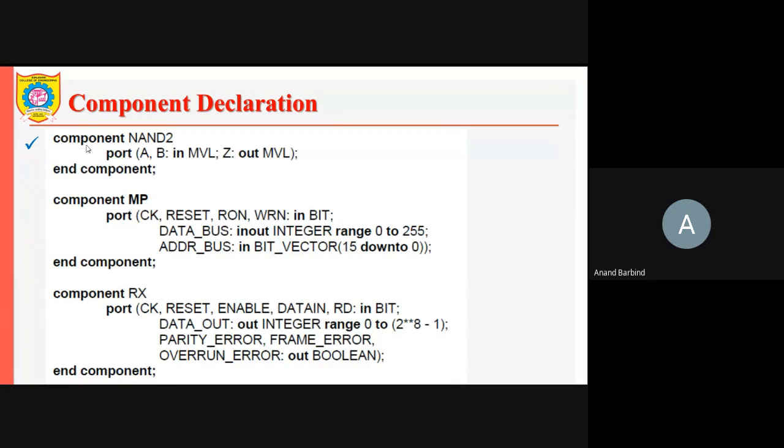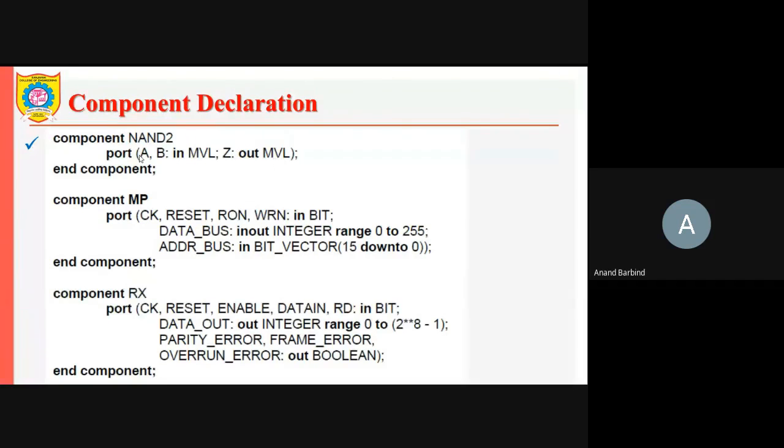The first is the NAND2 component declaration. The name given is NAND2. It has a port with two inputs, A and B, and their type is MVL. Then it has a single output, Z, whose direction is out and whose type is MVL.